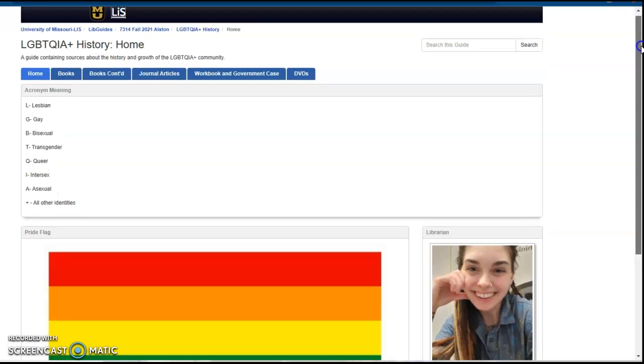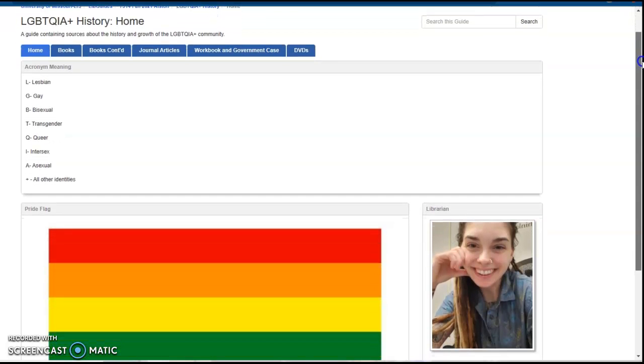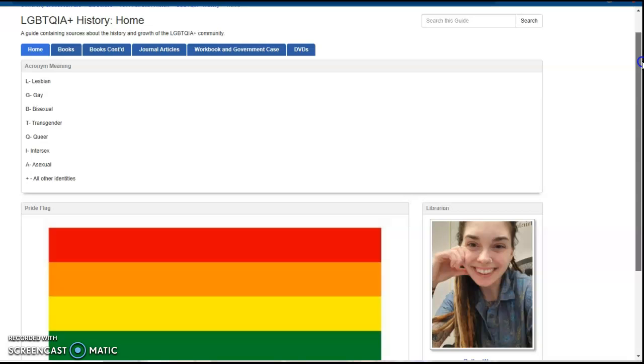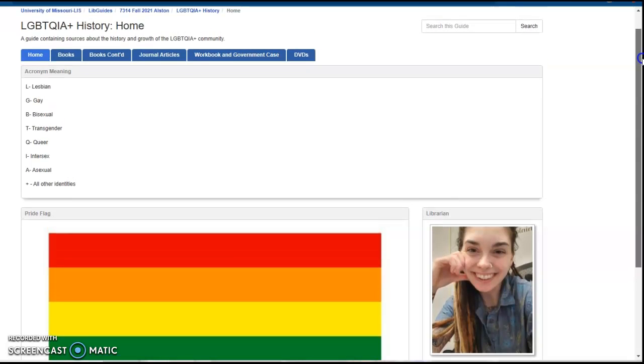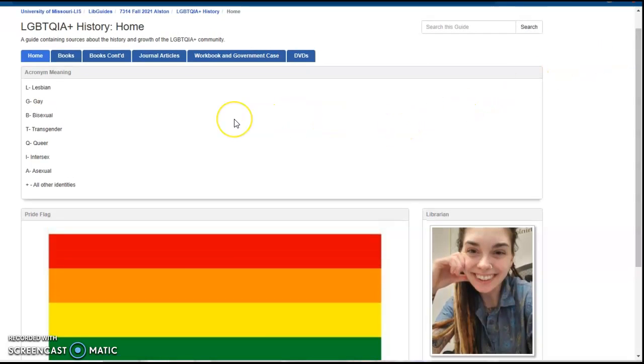LGBTQIA+ History LibGuide. So this LibGuide, of course, is not meant to be an all-encompassing guide. This is just supposed to scratch the surface and give students a good jumping-off place when they're exploring LGBTQIA+ history. So here on this home screen, you'll see a sort of definition for this acronym.